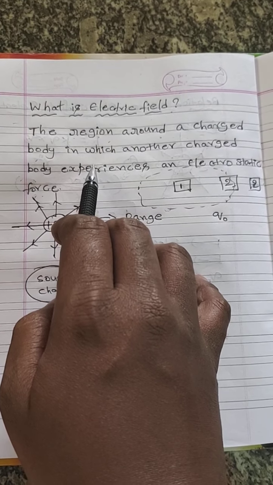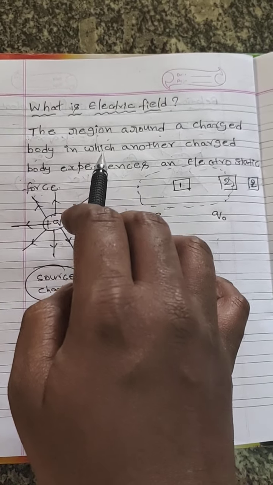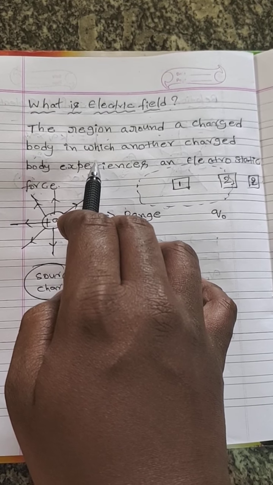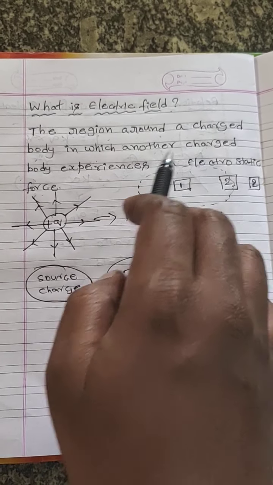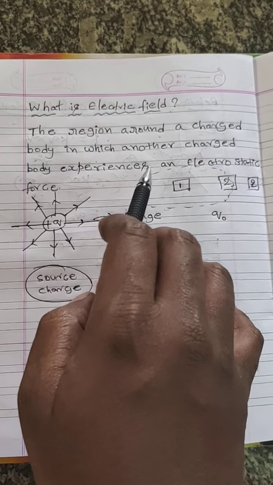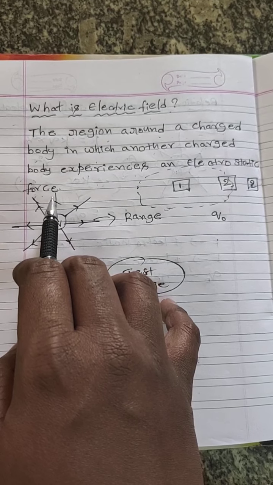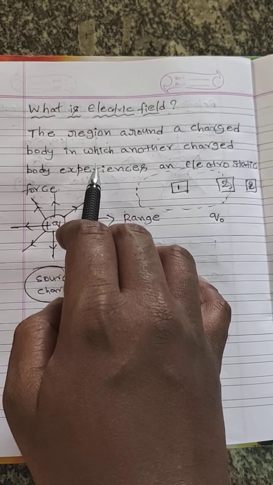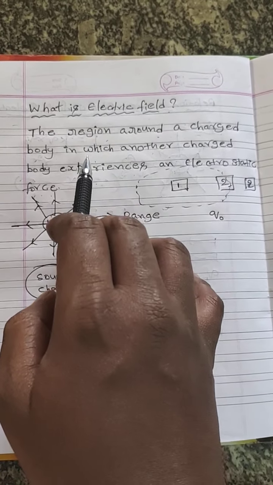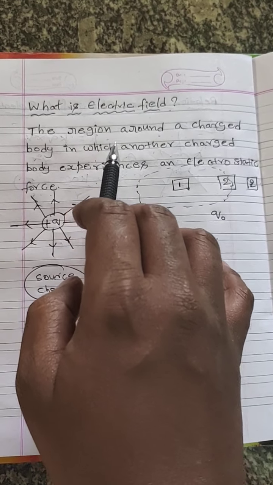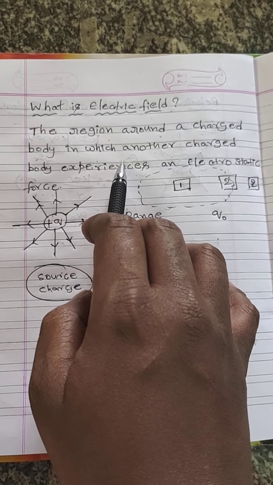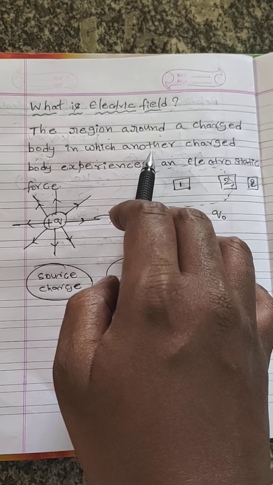So in that electric field region, another charged body experiences an electrostatic force. That means in the universe, every charged body has its own electric field around it up to some range.